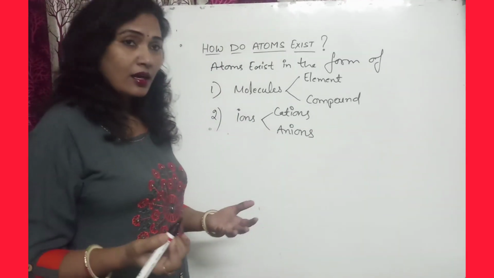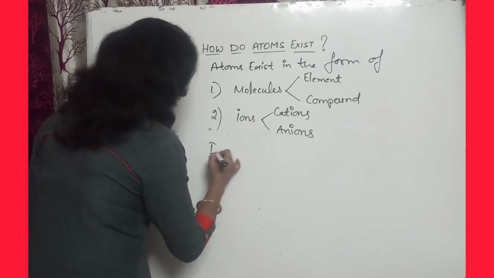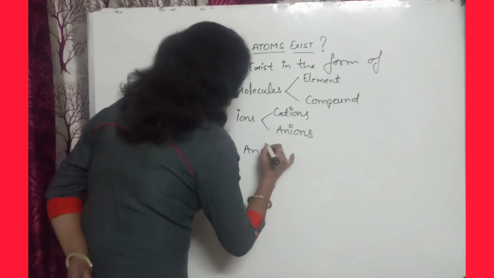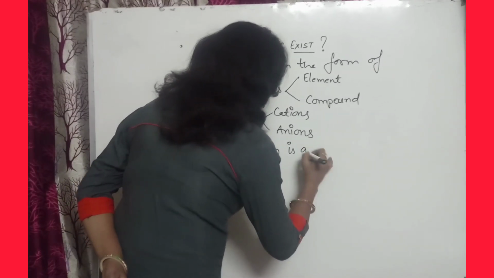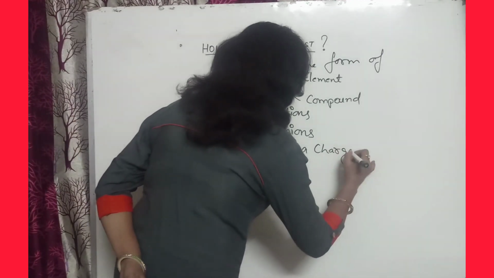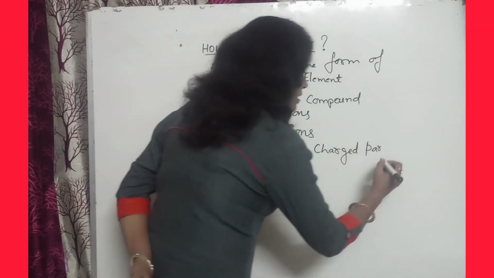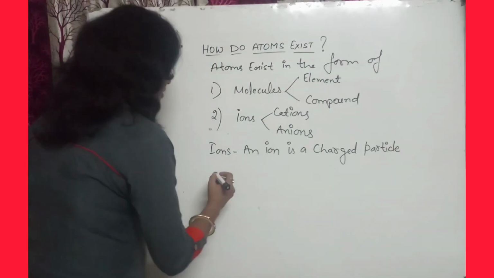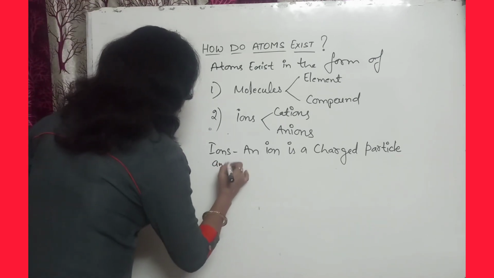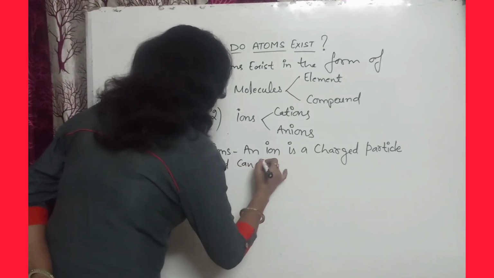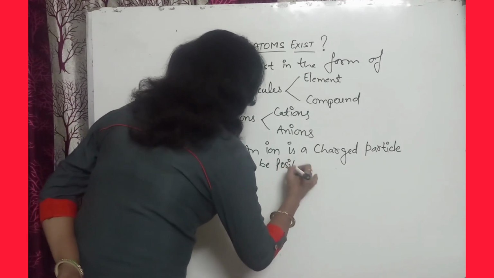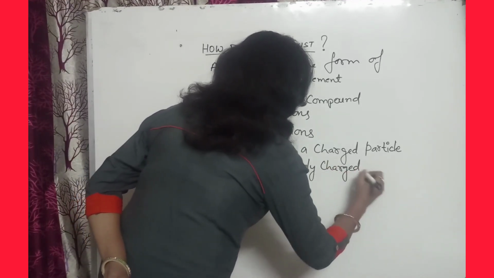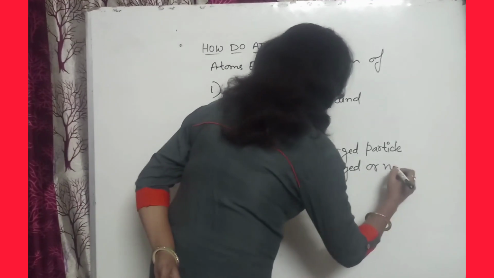Now what are ions? An ion is a charged particle, and it can be positively charged or negatively charged.